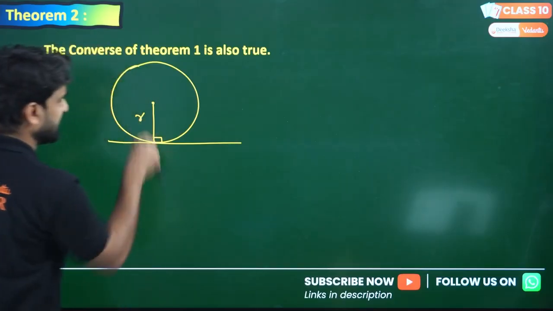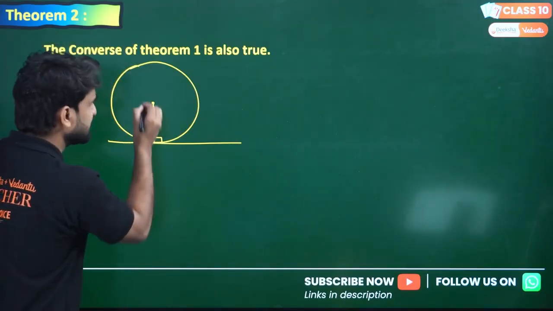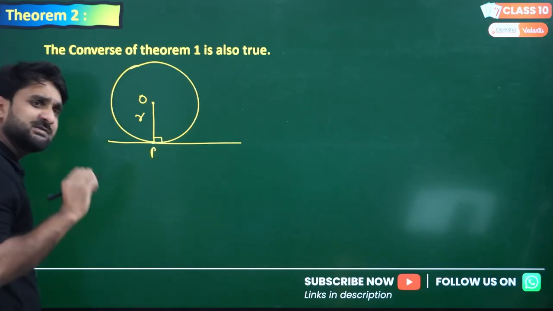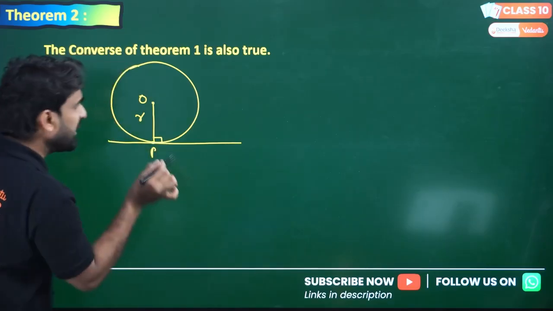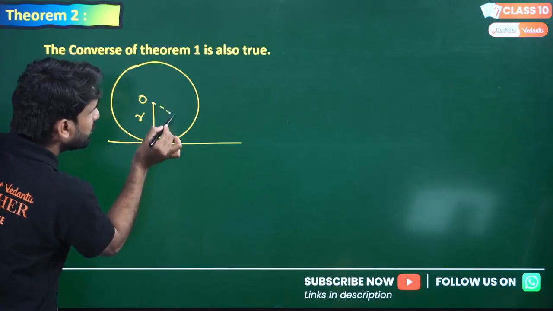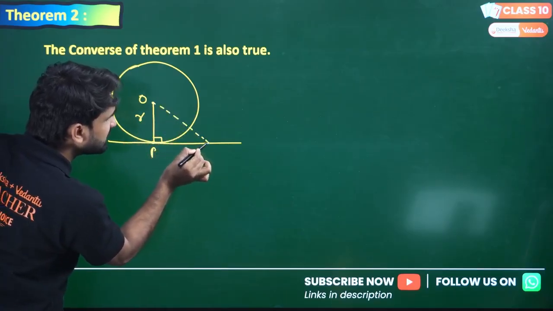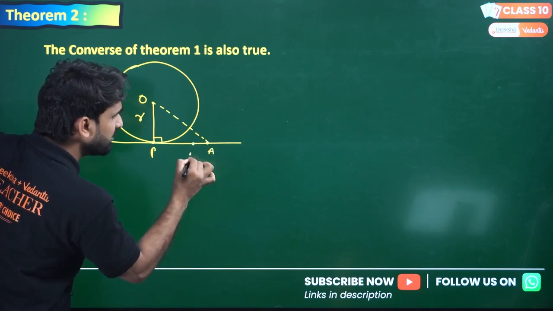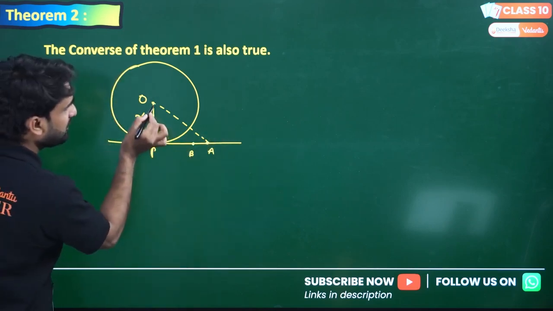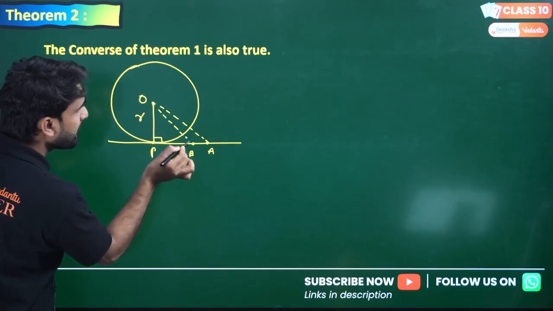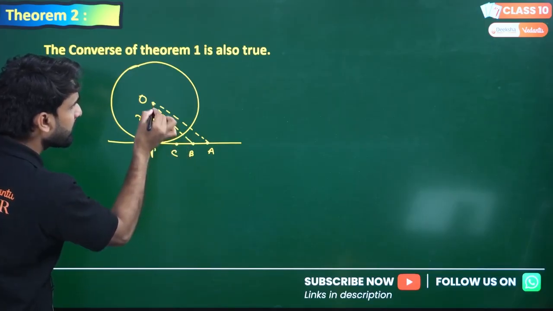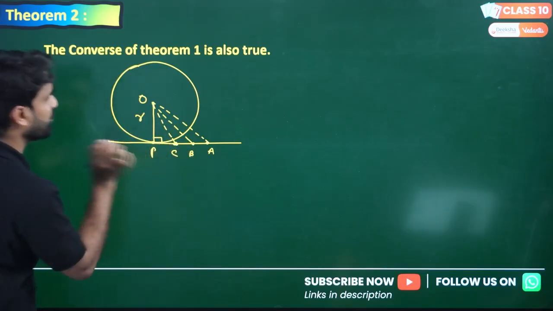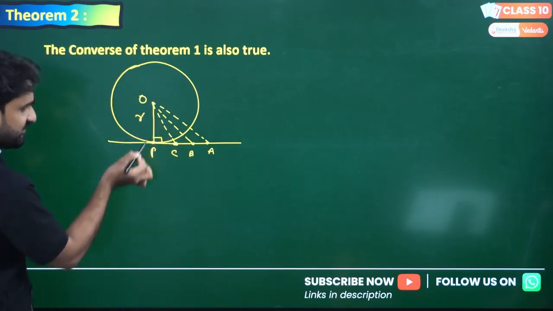Say this is point O, and I'm calling this P. My dear champs, if I draw so many lines to this line, I'm calling this A, taking so many points on this line, B, here is C. I have drawn OA, OB and OC, and this is already the radius, which is OP.